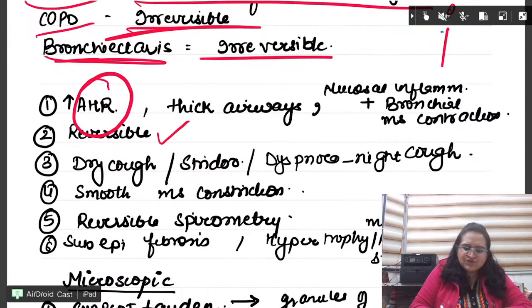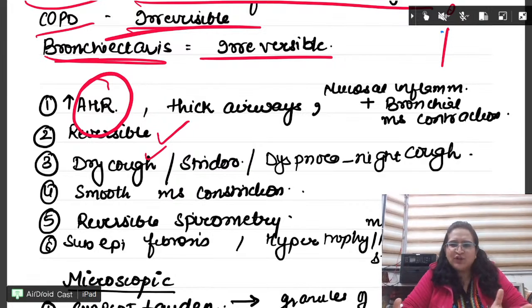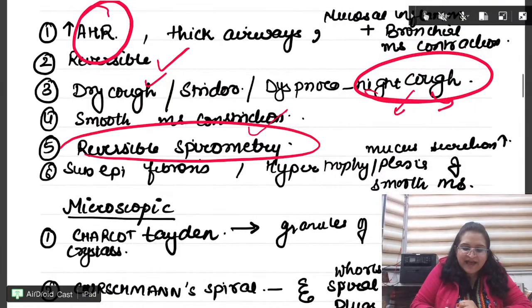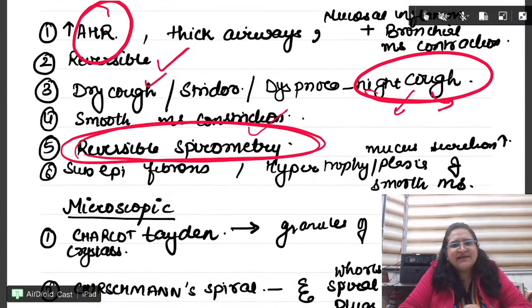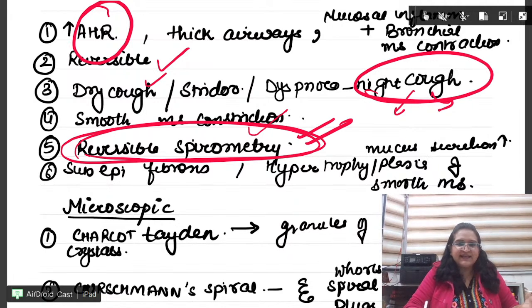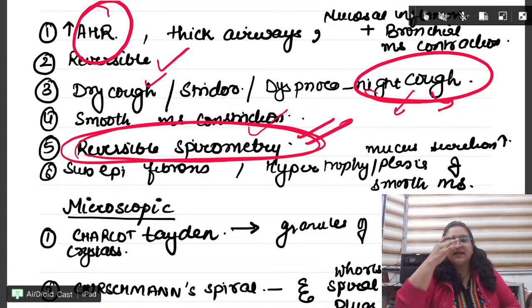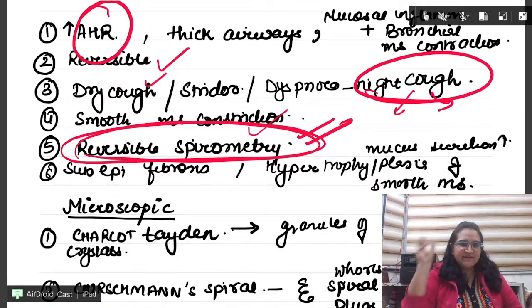It is reversible. We usually get dry cough. Sputum can also be there. Night cough has two causes, GERD and asthma. Smooth muscle constriction. Reversible spirometry. Beta, this is coming again and again. Why? It is a question. How will you reverse it? There is a patient. You give salbutamol. FEV1 improves. Reversible. So what happens? Improvement occurs if some agent is given.